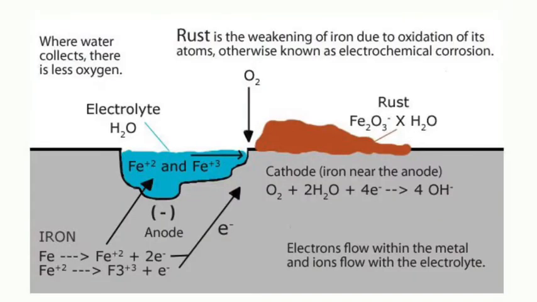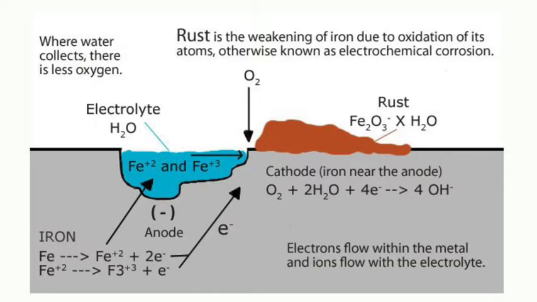Here is the actual mechanism of rusting. Whenever an iron article comes in contact with water and water is deposited on it, then the iron of the material will dissolve in the water in form of ions. These ions will react with the oxygen of the atmosphere and also the water, and it will produce the rust or iron oxide.